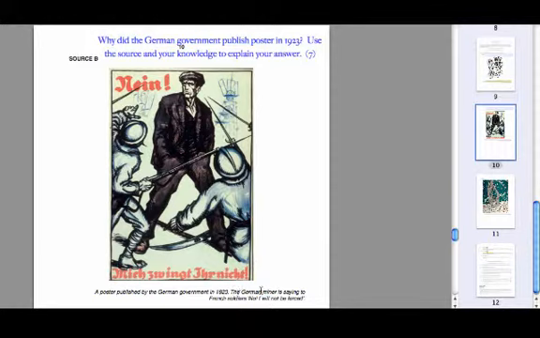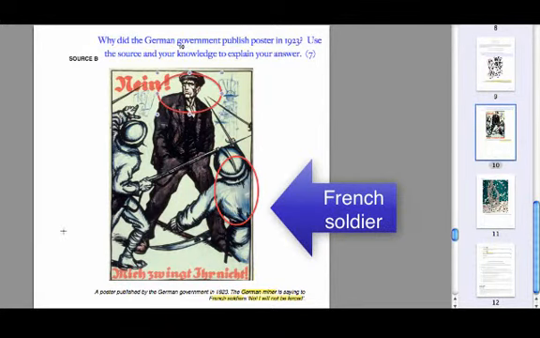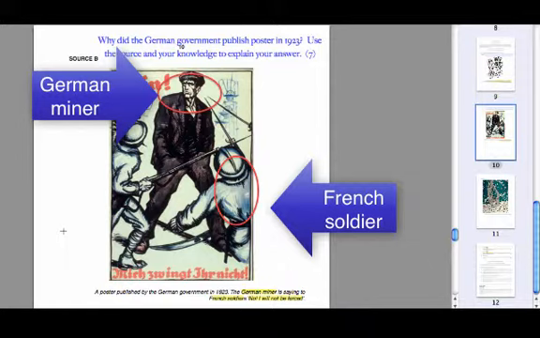The German miner is saying to French soldiers, "No, I will not be forced." So let's get that highlighted straight away. We've got a German miner and we've got French soldiers. So straight away we've got quite a lot of information there. Let's just get that circle around there. There's our French soldier and there is our German miner. So we already know from reading the blurb at the bottom who's involved in this picture.